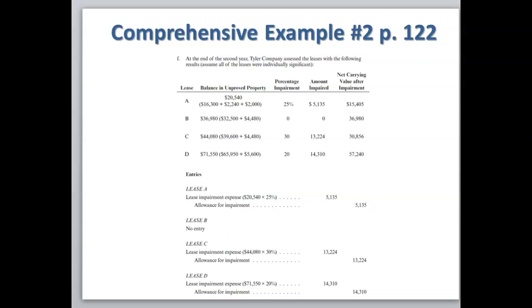For lease B, the total is $36,980. For lease C, $44,080 with a 30% impairment amount. So you're going to multiply the 30% times $44,080. And for lease D, you have a total amount in the unimproved property of $71,550. This is going to be multiplied times the 20% percentage impairment to get an amount impaired of $14,310.